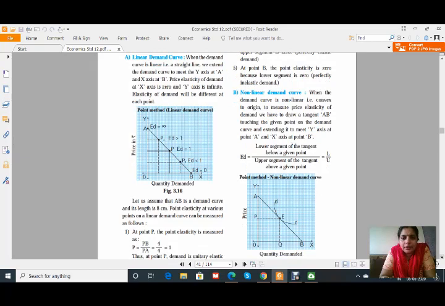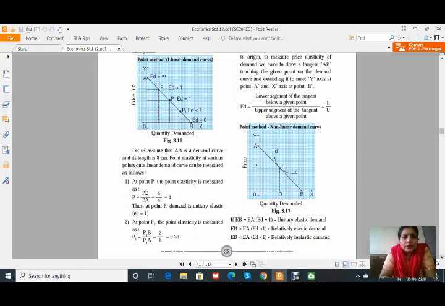Okay, all this is explained in this paragraph, that at point P, that is the center point, the point elasticity is measured as PB upon PA. Just now it was explained that the lower portion of the curve upon the upper portion of the curve, that is PB upon PA, and 4 upon 4, that is 1. Again at point P1, lower portion P1B upon P1A, always consider the x-axis first and then the y-axis. Okay, this is going on, so that you will get the elasticity of the demand.